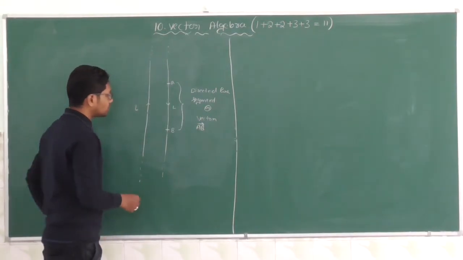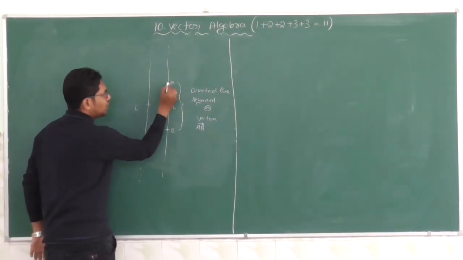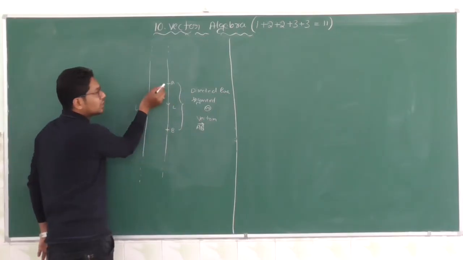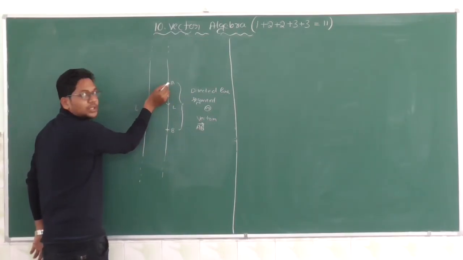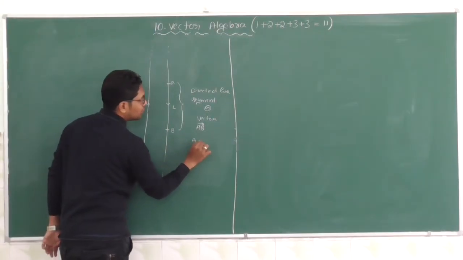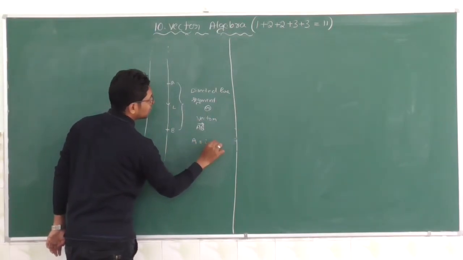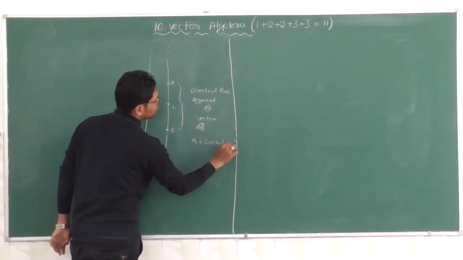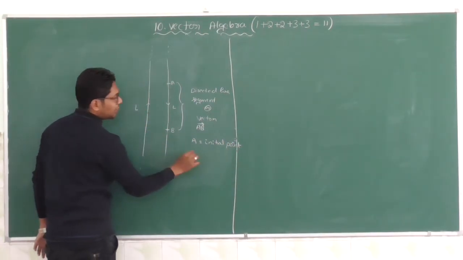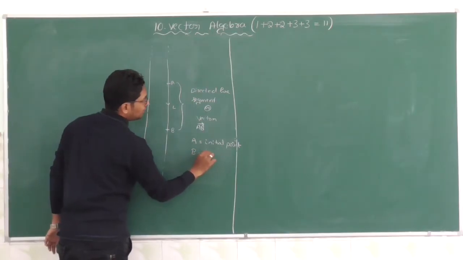Now, the starting point of this vector is what? A. Here the point A is called the initial point. The end point B is called the terminal point.